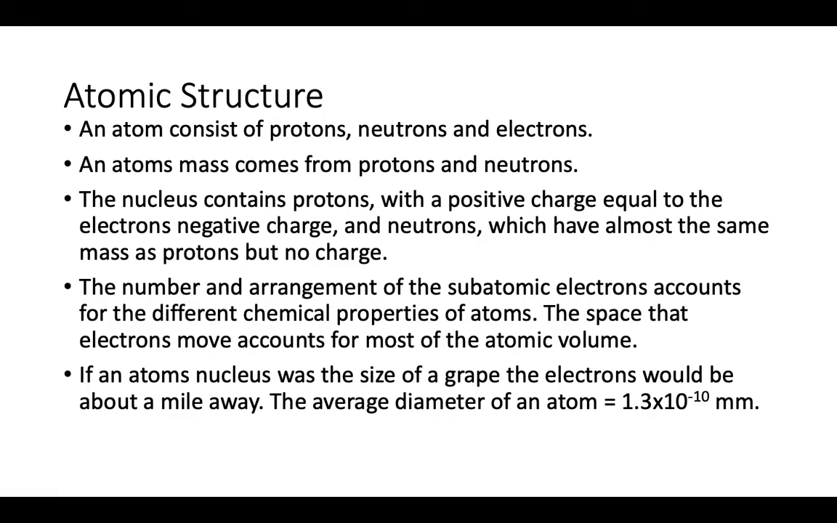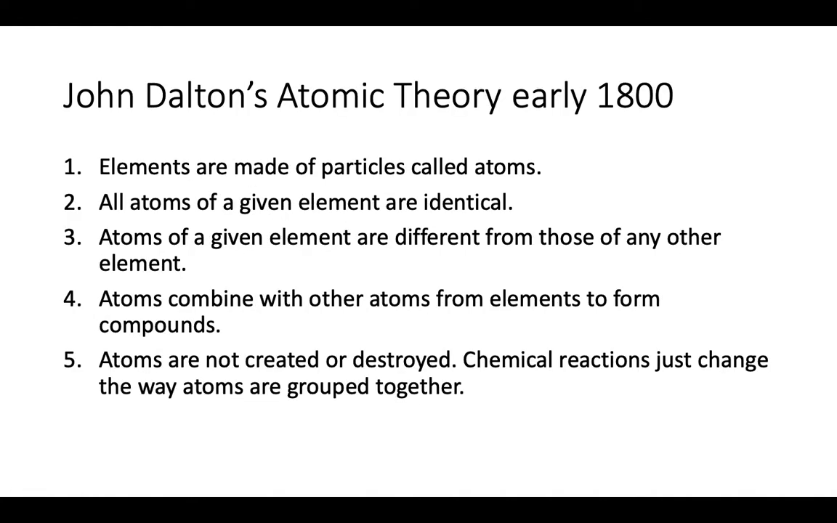Atoms consist of these subatomic particles called protons, neutrons, and electrons. The weight comes from protons that weigh 1 and neutrons that weigh 1. Electrons weigh 0. It's a cloud of energy, but with no weight, no mass. The protons and neutrons are in the nucleus and the electrons are in the electron cloud. Protons are +1, electrons are -1, neutrons are neutral.